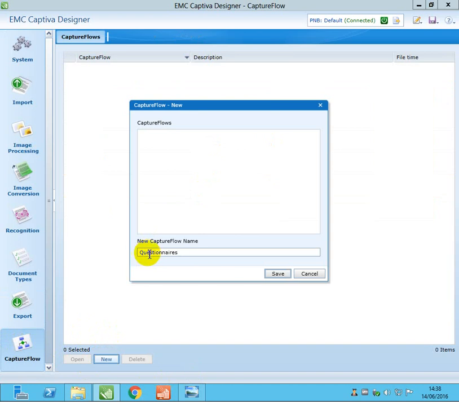PNB questionnaire process. So we will put the process, and you click on save to save this.